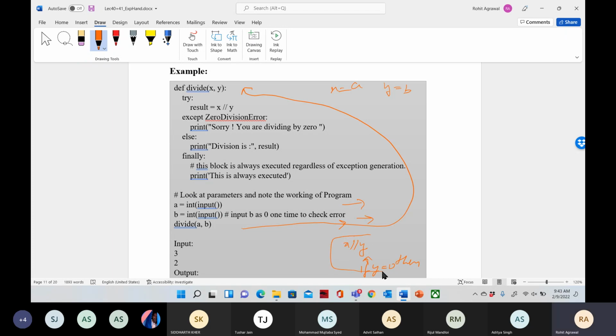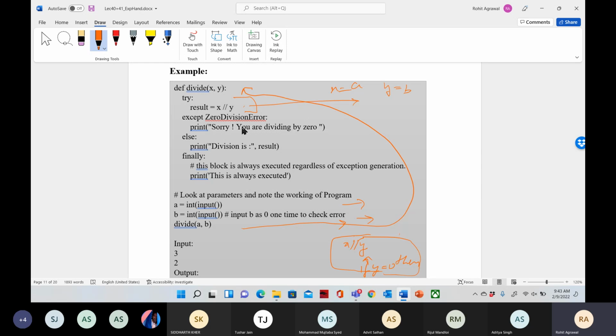Okay. So for this problem, we have written this section of code in the try clause because there can be exceptions. Result is equal to X divided by Y, or you can say the integer division. So X divided by Y.